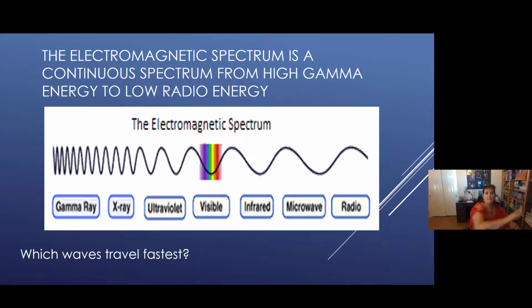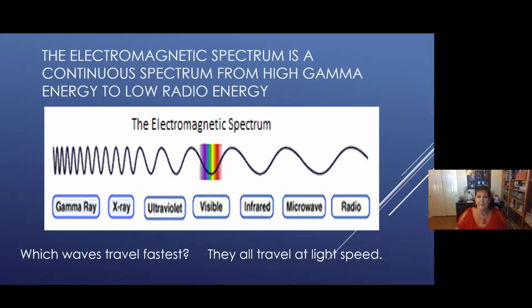What'd you notice? They go forward at the same speed. Now the high energy wave is high energy because it has a higher frequency. The low energy had a lower frequency, but they went forward at the same speed. All light travels at the same speed. What speed is that? I gave you a hint. Light speed, right? All waves travel at light speed.